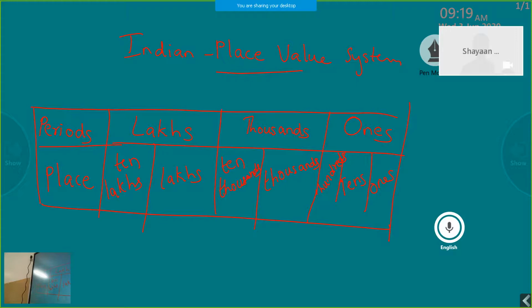Now, how to represent a number in a place value chart. For example, which is the smallest 7-digit number? The smallest 7-digit number is 1000000. How to represent it in a place value chart?